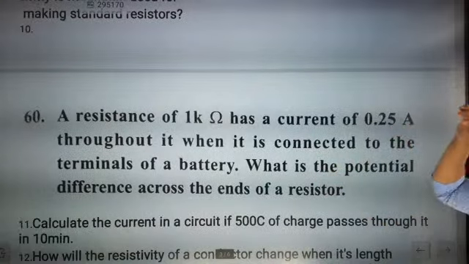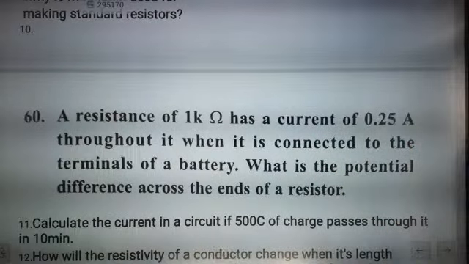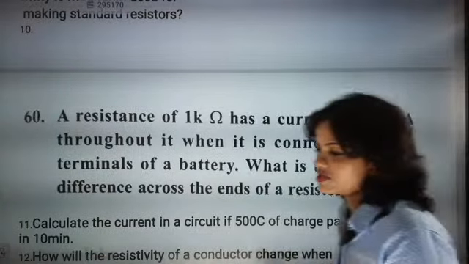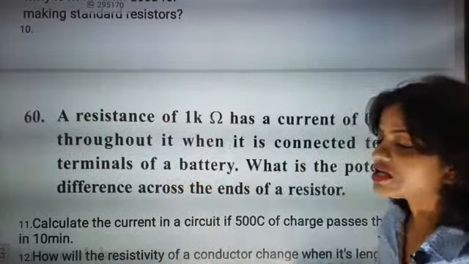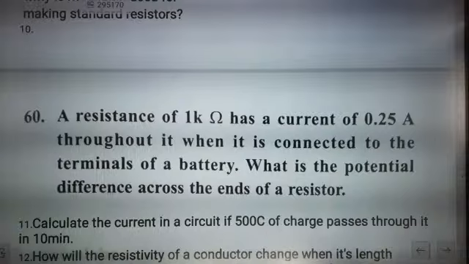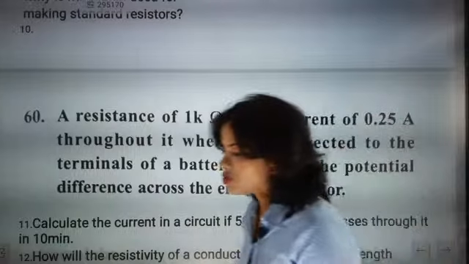Better try this question out. What is the question? A resistance of 1k ohm has a current of 0.25 ampere through it when it is connected to the terminals of a battery. What is the potential difference across the ends of the resistor? I know my bacha party will definitely be able to solve this question. Ohm is there, but here they have given k ohm, 1k ohm. Beta, 1k ohm will be equal to how many ohm?